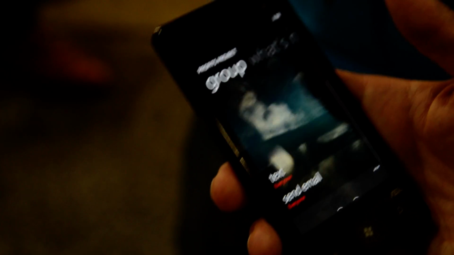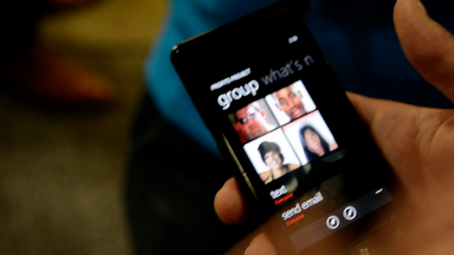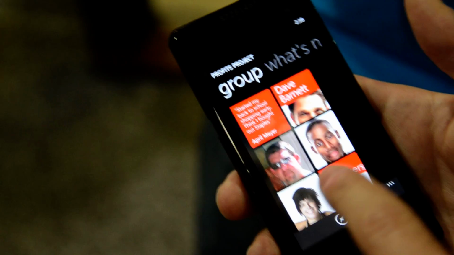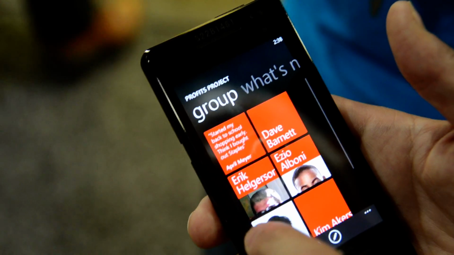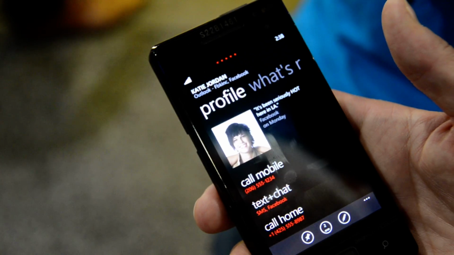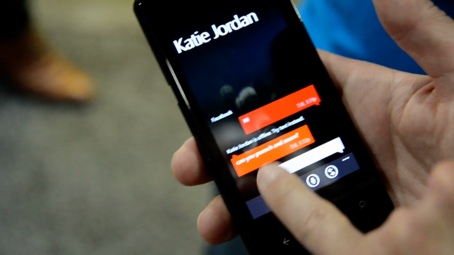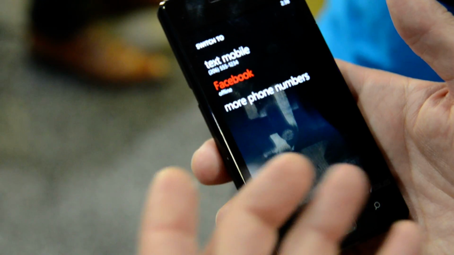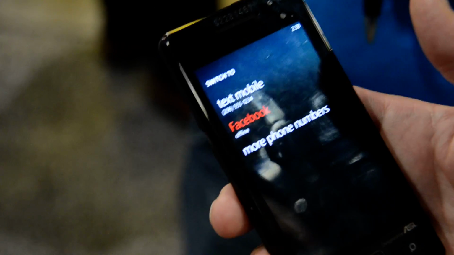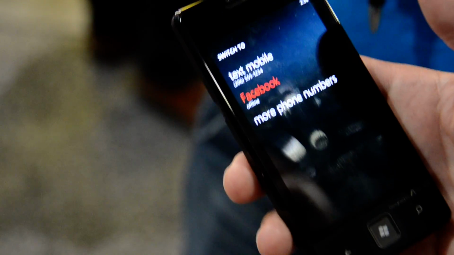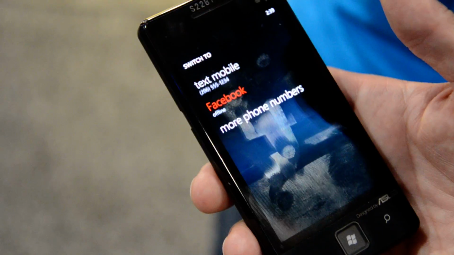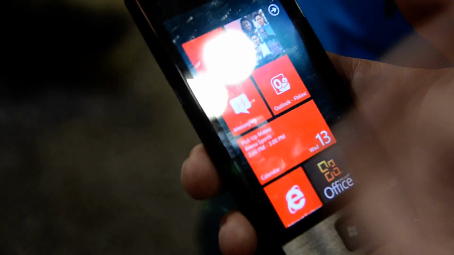It's also good for keeping track with your family. You can do this with texting as well. So something we have done with text is that now you can have threads as well. So say, for example, that I have Katie Jordan here and I want to text her. I have the option to text her, but something that I can do and see as well is if she's online in Facebook, and I can move the thread from texting to Facebook, and if I had her on Windows Live Messenger, I can move that into Messenger as well. So I can keep my thread of communication with her. It doesn't matter which vehicle I'm using to communicate. It could be Facebook chat, it could be texting via SMS, or it could be Windows Live Messenger. So there's a couple of things that we have done around people and the people-centric piece.